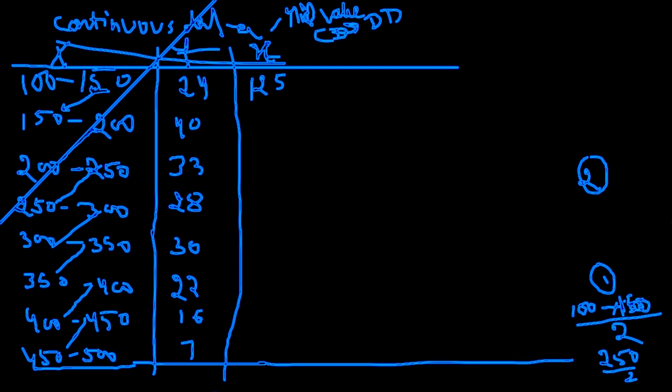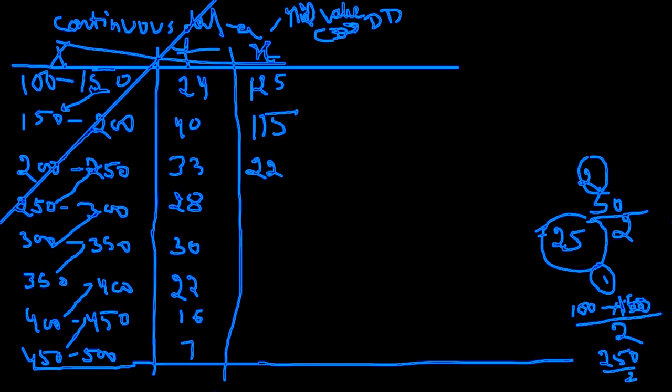The second method is: the difference between 100 and 150 is 50. Half of 50 is 25. So keep adding 25 to the lower limit. 100 plus 25 is 125. 150 plus 25, 175. 200 plus 25, 225, 275. Then 325, 375, 425 and 475. Got it?